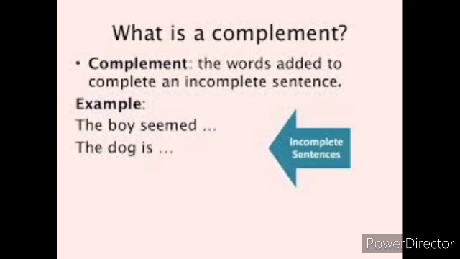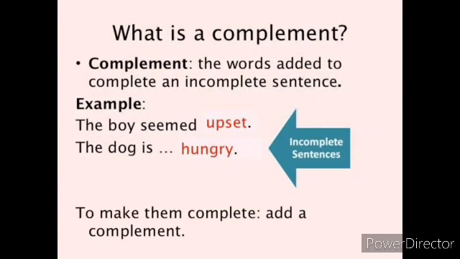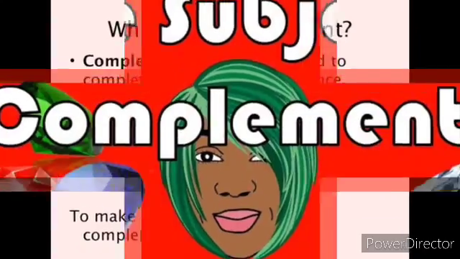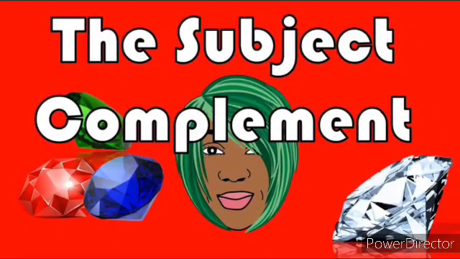Complements are the words added to a sentence to complete an incomplete sentence. Look at the example. The boy seemed, the dog is. Here the sentences are incomplete. Now look at the sentences: the boy seemed upset, the dog is hungry. To make them complete, we are adding some complement to the sentence. Let's first see the subject complement.